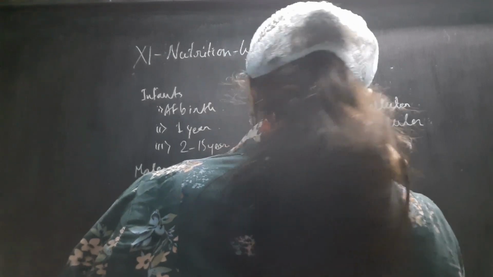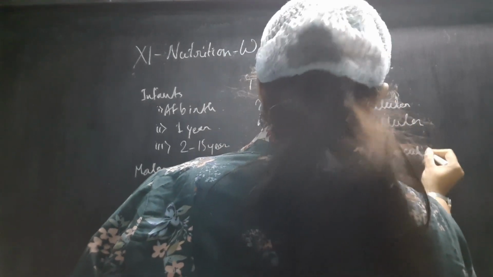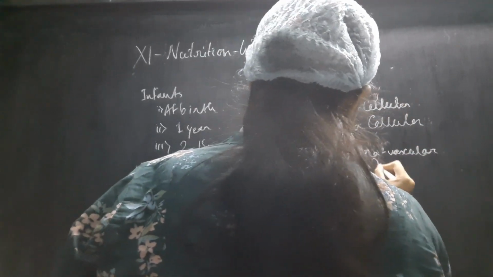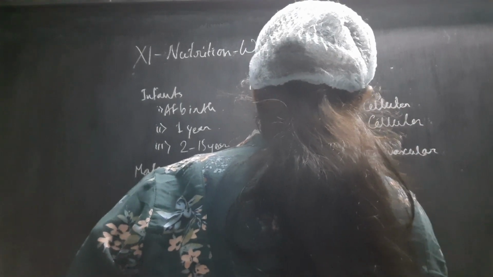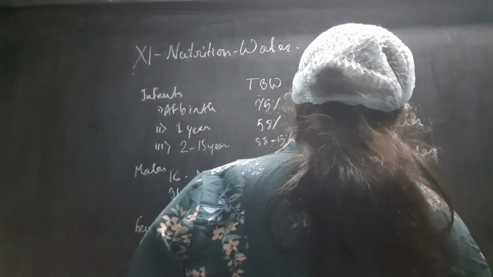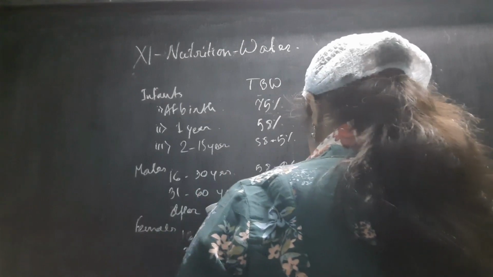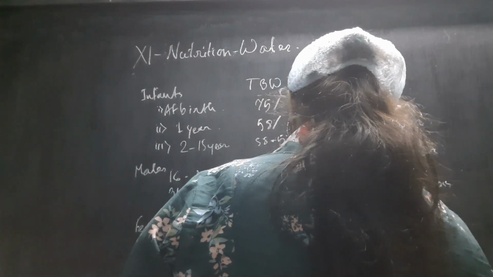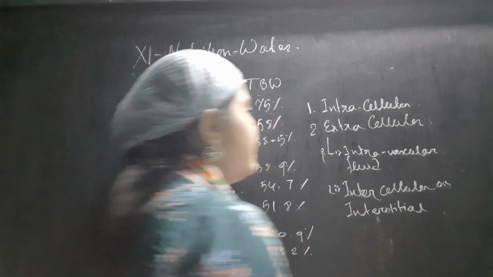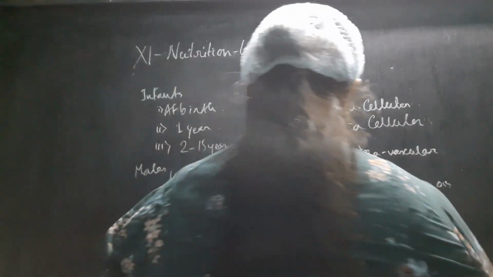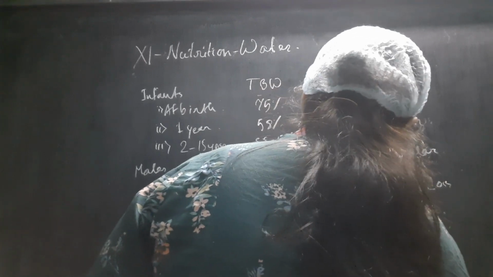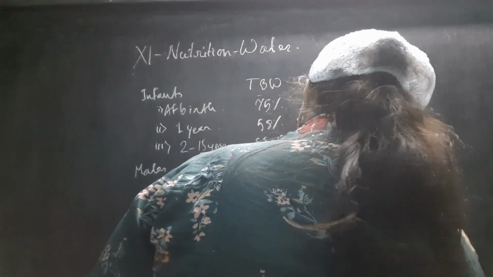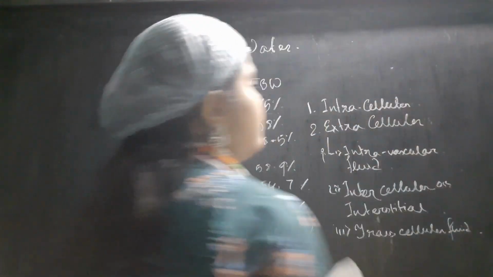These are: one, intravascular fluid; second is intercellular or interstitial compartment; and the third is transcellular fluid compartment.